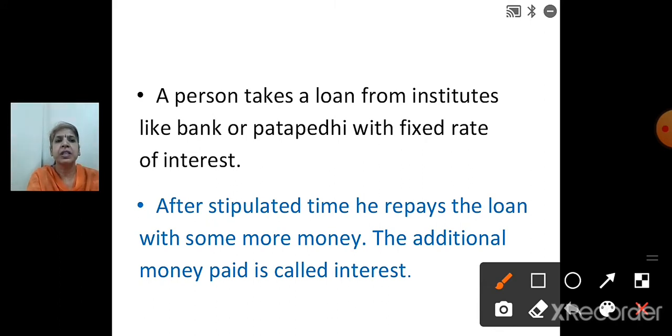After a stipulated time, he repays the loan with some more money, right? The additional money paid is called interest. So interest is the additional money paid.